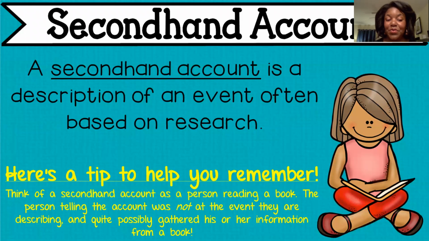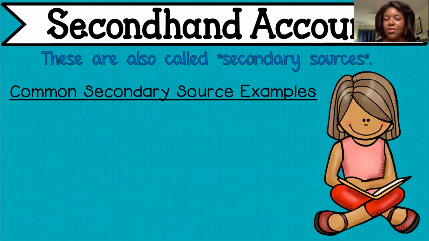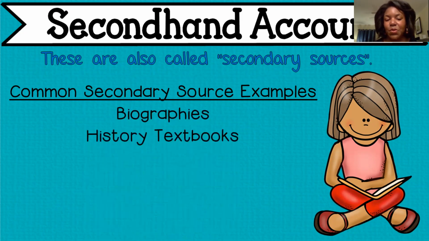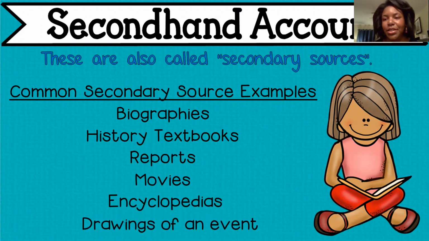A tip to help us remember this is to think of a second-hand account as a person reading a book. The person that's telling the account was not at the event that they are describing, and they quite possibly gathered this information from a book. Second-hand accounts are also called secondary sources, and examples would be biographies, history textbooks, reports, movies, encyclopedias, and drawings of an event.